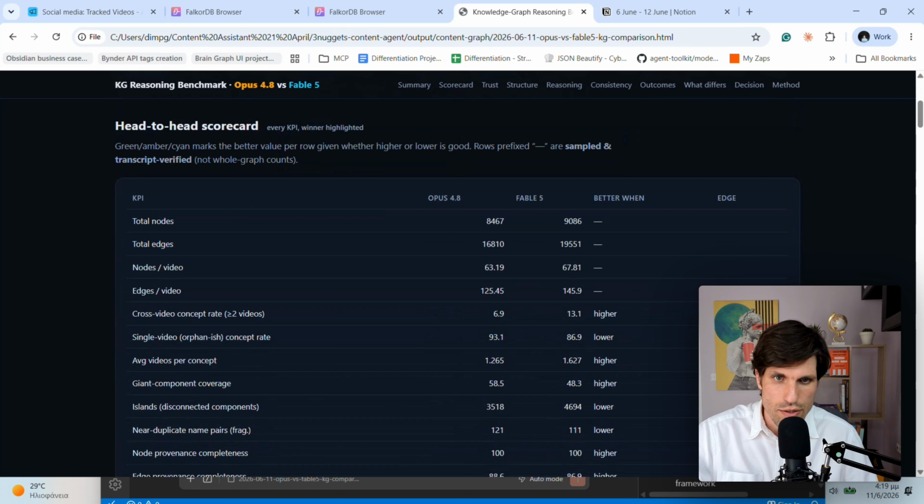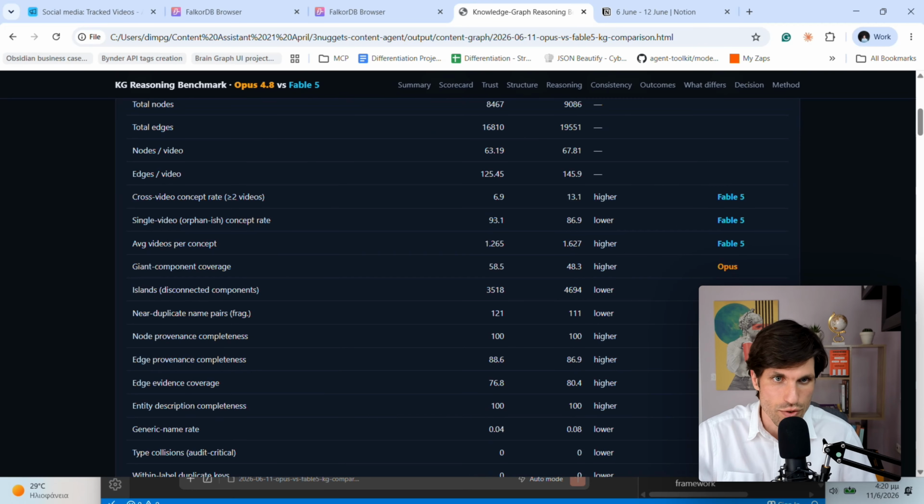And as we scroll, we can see the rest of the big differences. We see here that we have more nodes in Fable 5, but this doesn't mean anything. We have more edges. Also, it doesn't mean that this is the KPI we have to take and make a decision, deciding between the two models.